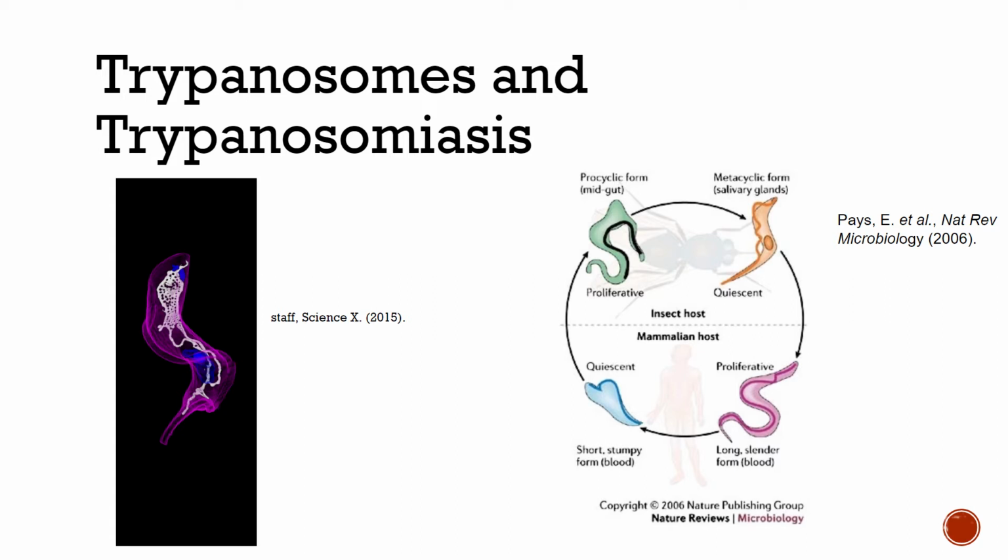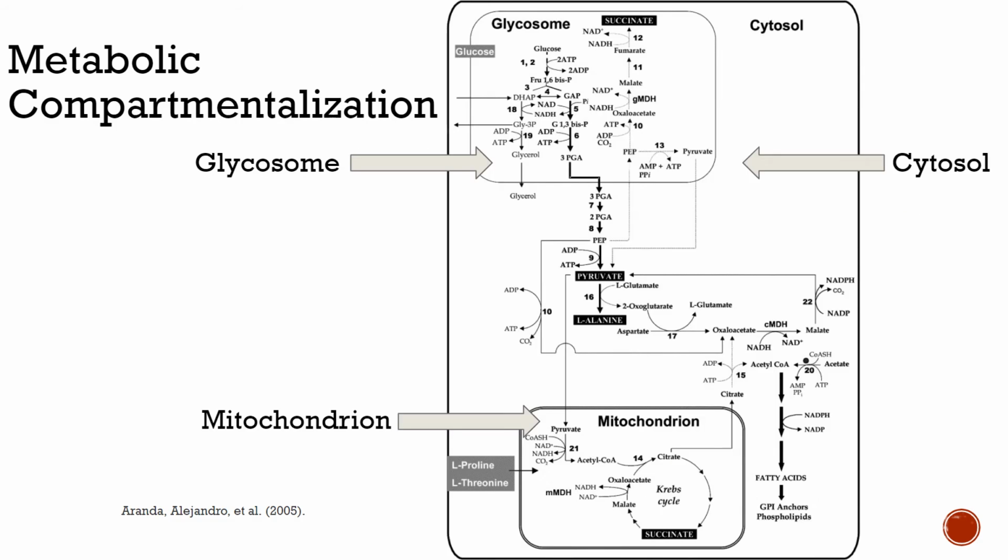T. brucei is present in different host organs at each stage in its life cycle and thus has different nutrient availability and needs at different stages. As a result, they have different metabolisms and thus have enzymes that serve different functions to meet their current needs. Metabolic reactions in the cell are often compartmentalized to localize enzymes to cellular regions with high concentrations of their substrates in order to allow for optimal use of the enzymes. Sometimes there are different isoforms of the enzyme in the different compartments in order to perform their distinct compartmentalized roles.